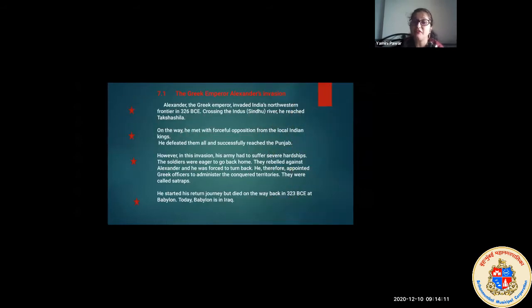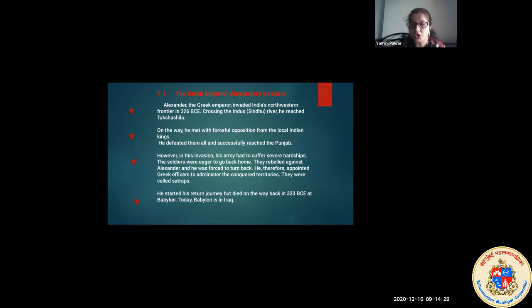But he defeated them all and successfully reached the Punjab. It means they all lost. Only he could win. Alexander won, and then he started taking one territory after another into his rule.